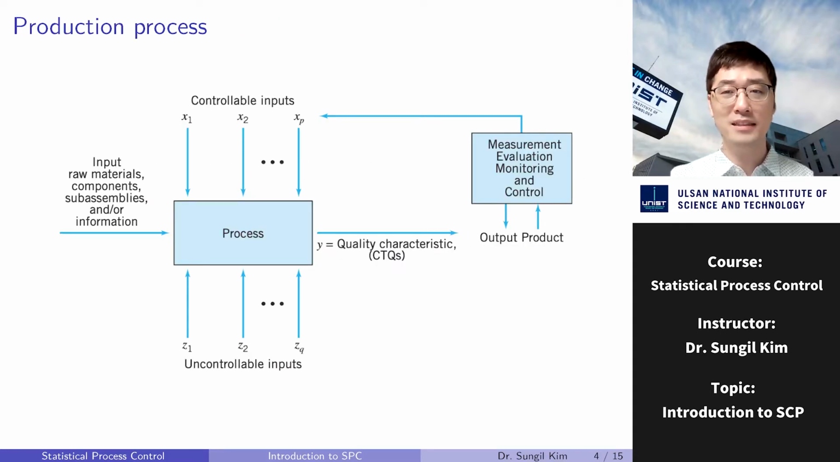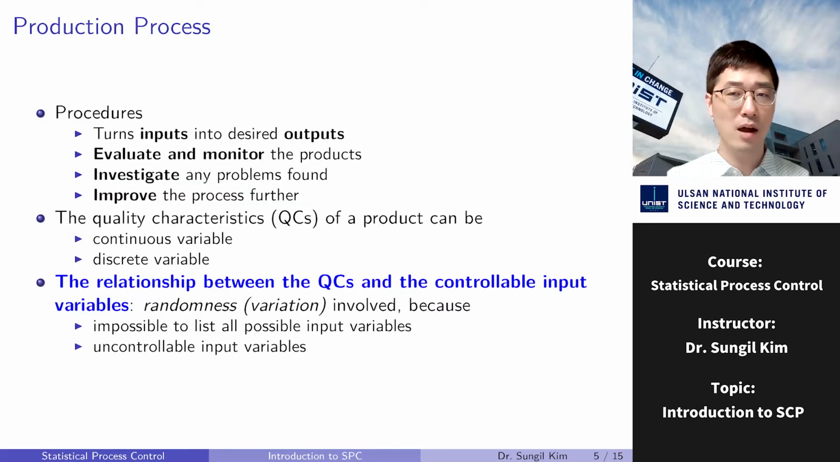Then we need to define special cause variation and common cause variation. Before that, let me demonstrate a general production process. In general, production process turns material, component, subassemblies, information, and other necessary inputs into desired output in the form of products. Then the products are properly evaluated and monitored. Any problems found in the evaluation and monitoring will be investigated, and the process is further improved.